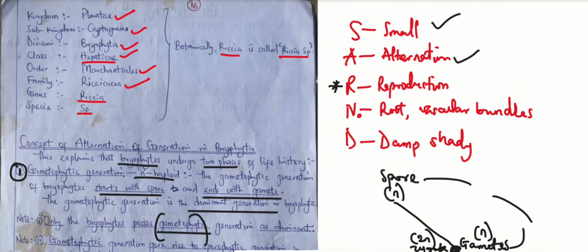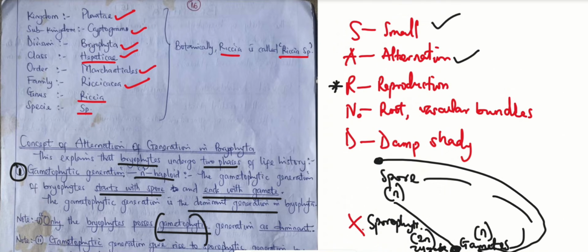Now, but note also that the gametophyte generation is the one that gives rise to the sporophytic generation. So if the gametophyte generation is not undergone by the plant, there's nothing like a sporophytic generation. That's what it means. The sporophytic generation will have to depend on the gametophyte generation for its own production, for its own life cycle. Do you understand? And that is the concept of alternation of generation.